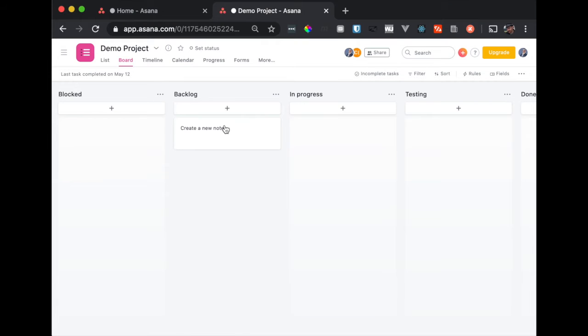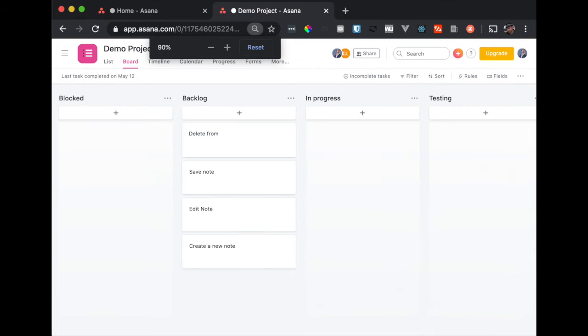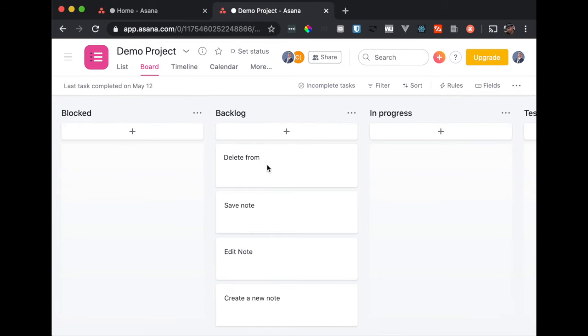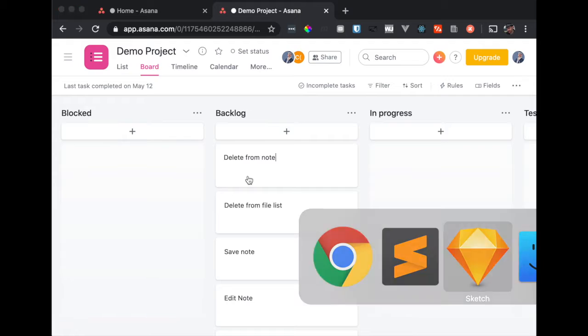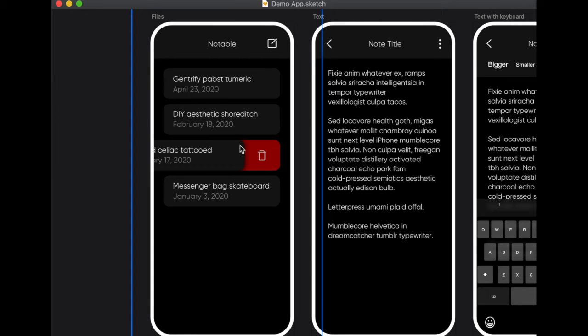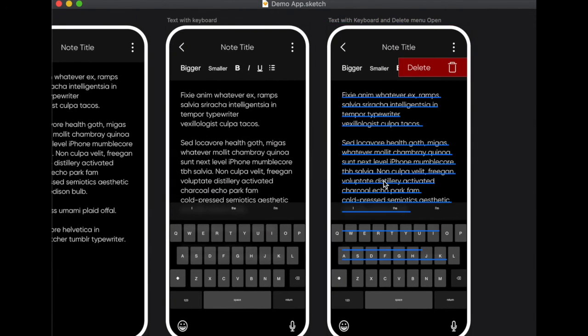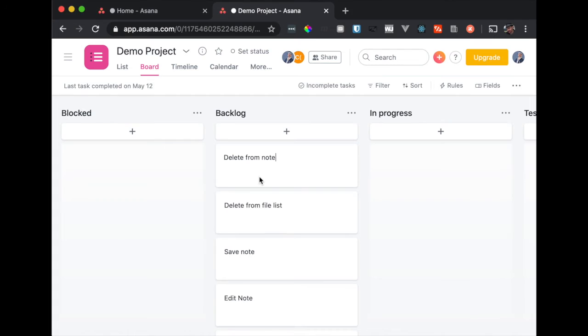But anyway, we come up here, and so we know that we need to have, say, the create new note, and we have an edit note, right? Save note. We have a delete note. Actually, specifically, let me make these bigger so you can read it. Delete from file list, right? That's actually a different story. We have a delete from note, because actually, looking at the screens here, there's two different paths towards deleting a file. There's the file list, and there's the menu option in the notes. So those are actually two different user stories now that I think about it.